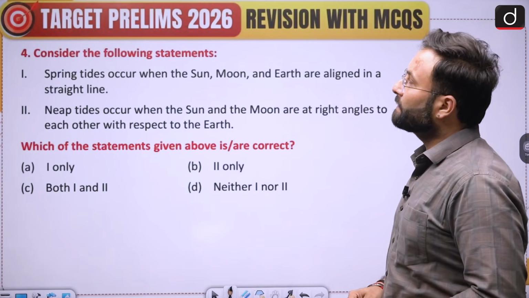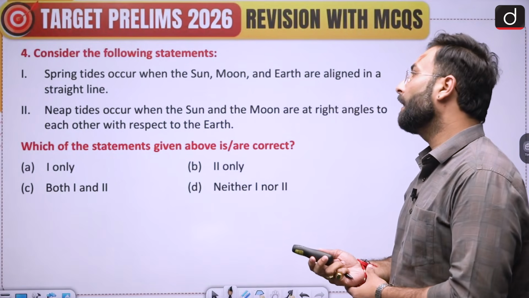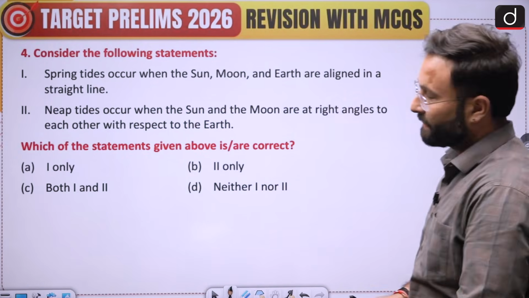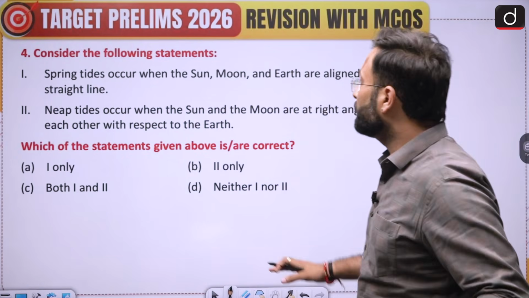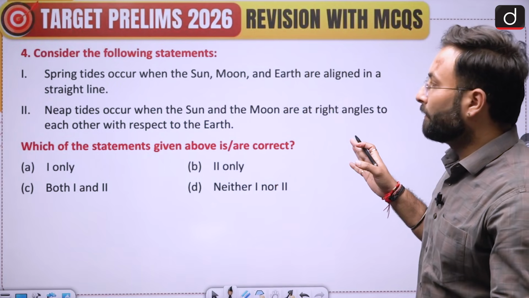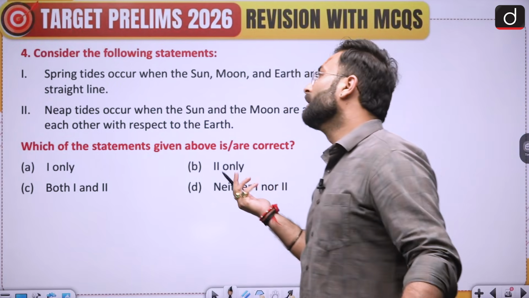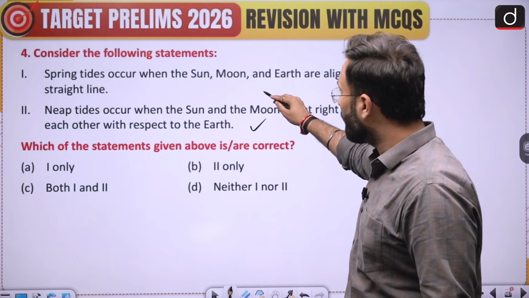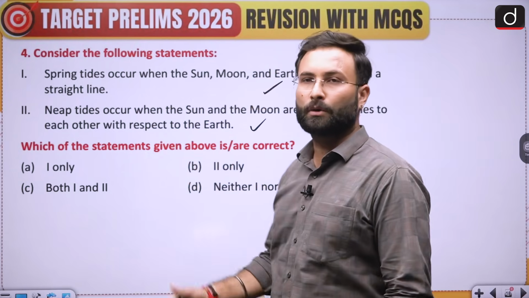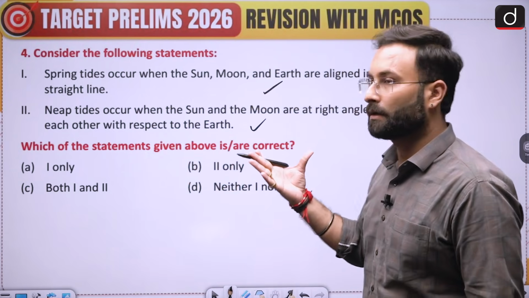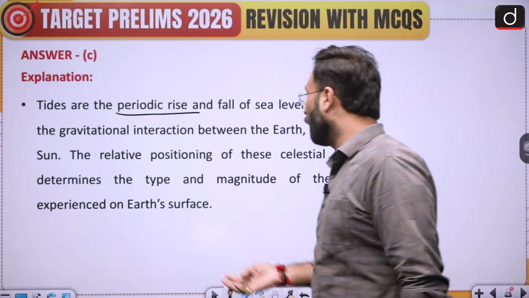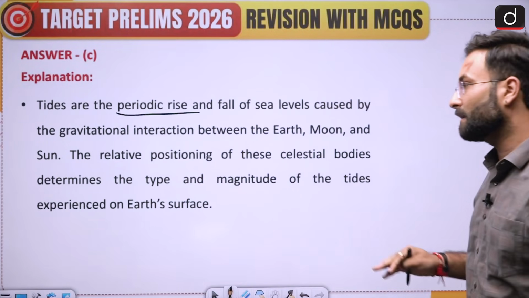Question number 4 says, consider the following statements. First, spring tide occurs when the sun, moon and the earth are aligned in a straight line. Second, neap tide occurs when the sun and moon are at a right angle to each other with respect to the earth. Since you must have read about all these things, both the statements are correct. Now when we talk about tides, they are the periodic rise and fall of the sea level caused by gravitational interactions.